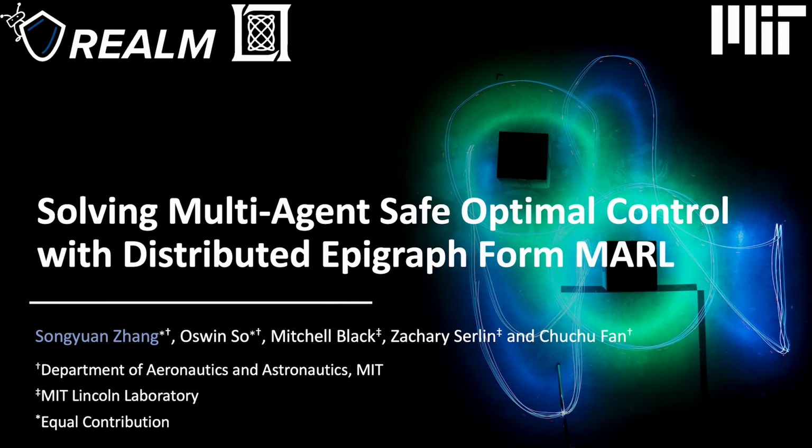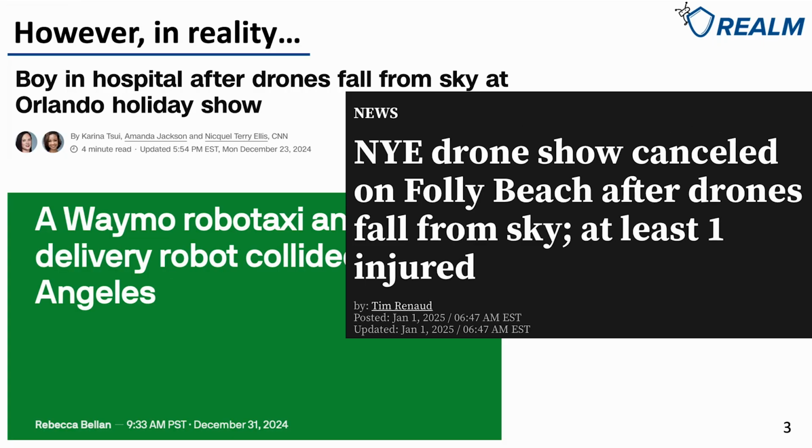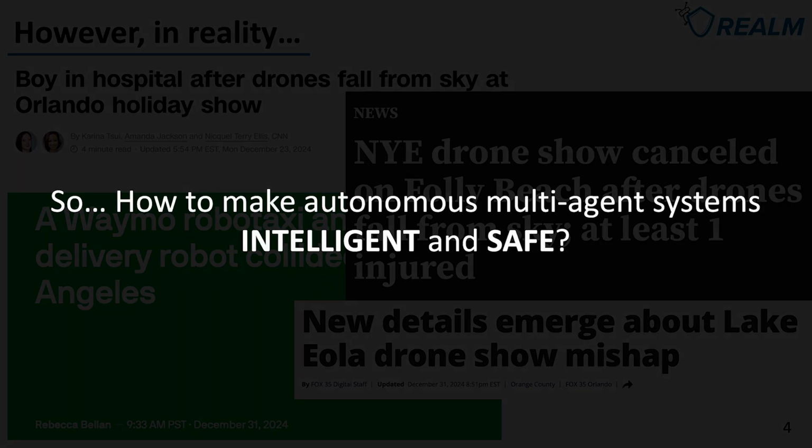Today I'll introduce our work on how to solve the multi-agent safe optimal control problem with the distributed epigraph form multi-agent reinforcement learning. To begin with, let's imagine the future autonomous multi-agent systems. These systems all require robots to finish some team tasks collaboratively while maintaining safety at the same time. However, in reality, we have seen many news about accidents of these systems. Therefore, the problem we want to address is how to make autonomous multi-agent systems intelligent and safe.